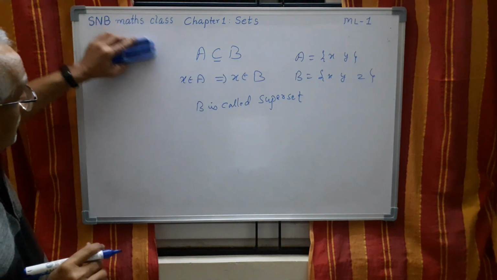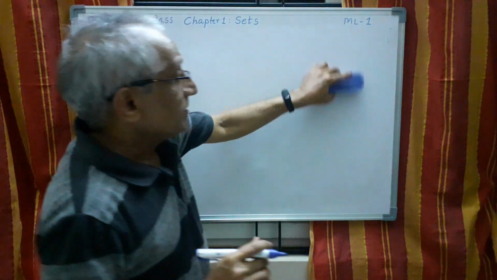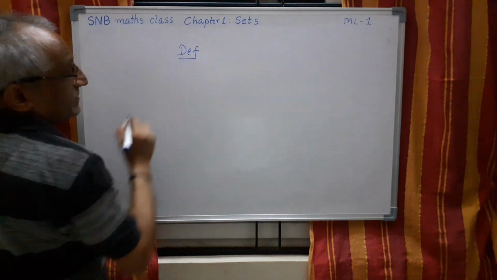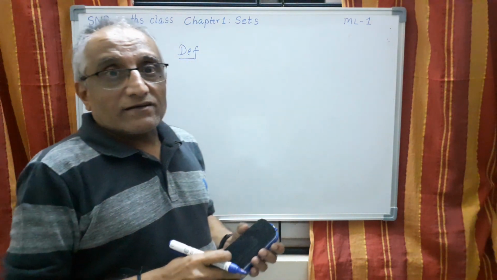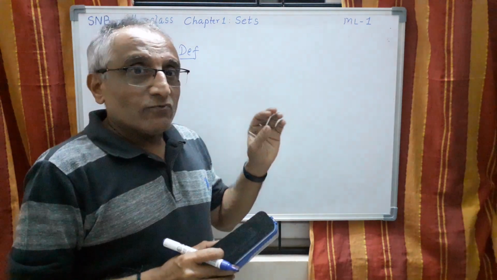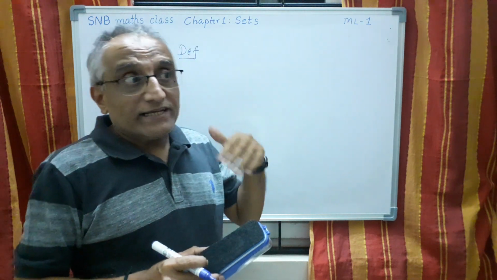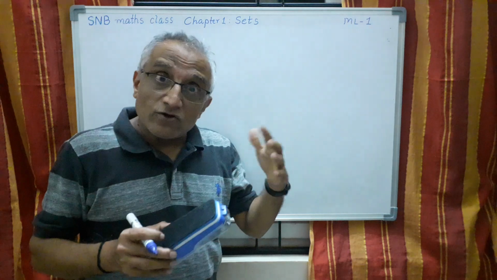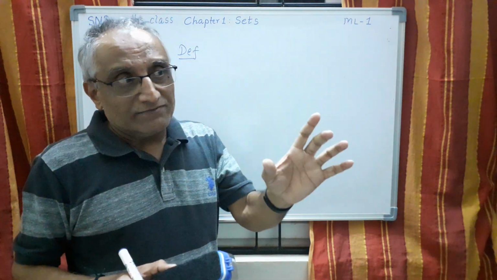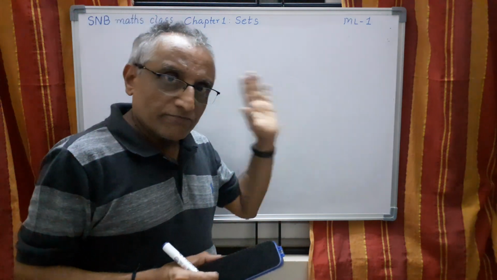So let me conclude today, because in the first lesson only let us not take all the concepts. I started with the definition of set, which is: set is a collection of well-defined objects. That's the definition. Why it is well-defined, we have to say well-defined, because if you take an ambiguous statement, we will not be able to form the set. So the first necessary condition is that set means it is a collection of well-defined objects. I have given sufficient examples for that.